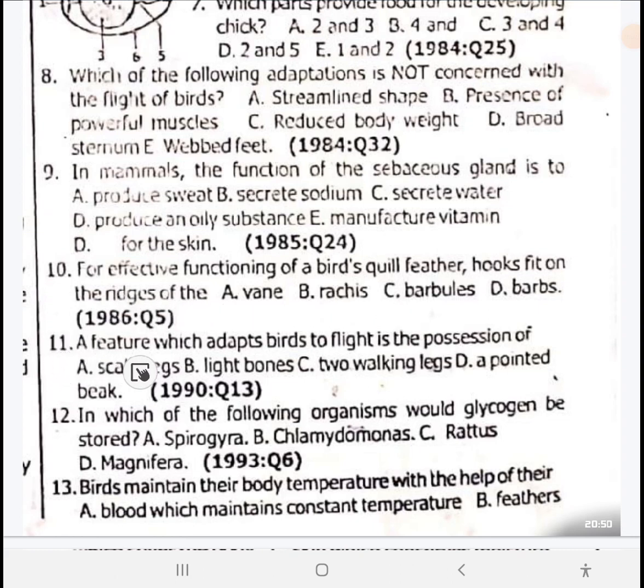Question 11: A feature which adapts birds to flight is the possession of light bones. Option B. Question 12: In which of the following organisms would glycogen be stored? Rattus, which is like the house rat.